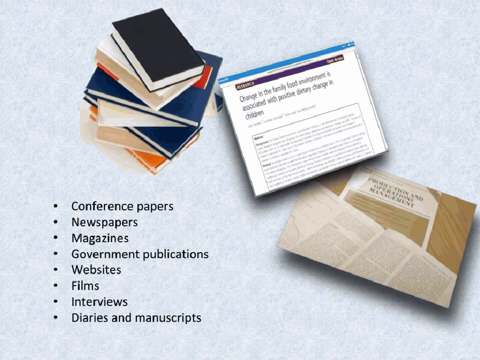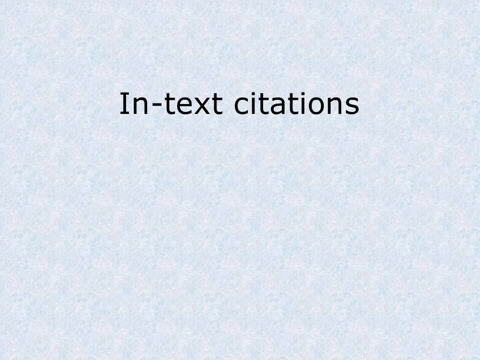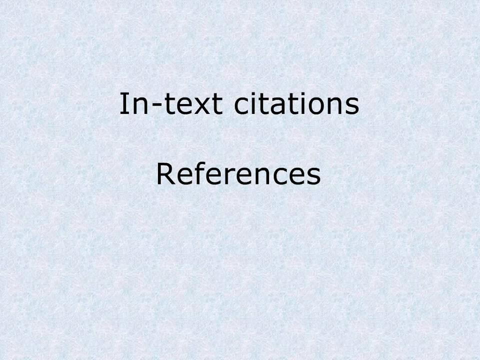You must credit the authors of these sources as you incorporate their ideas into your paper, whether you quote them directly or paraphrase their ideas into your own words. You will do this in the body of your paper with brief in-text citations, and at the end of your paper with a detailed list of references. This tutorial will provide examples for the most common citations of books and journal articles. For other types of source material or exceptions to the rule, consult the APA manual.